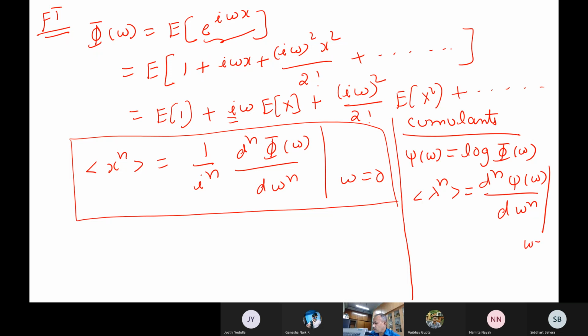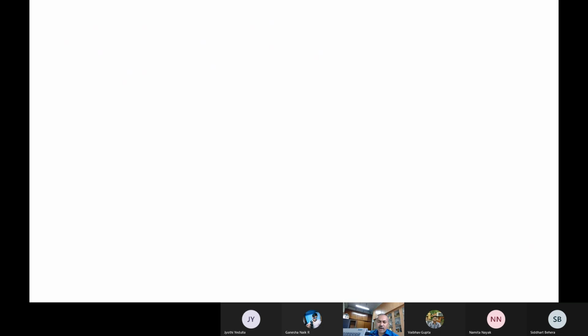And omega is equal to 0. So this also, people use it in practice, cumulants, okay? They are also moments only, but they say that they will give you something physically more meaningful compared to the moments itself. So this also, people use it in practice actually, okay? So this way, so many varieties of things are there to describe a random variable.